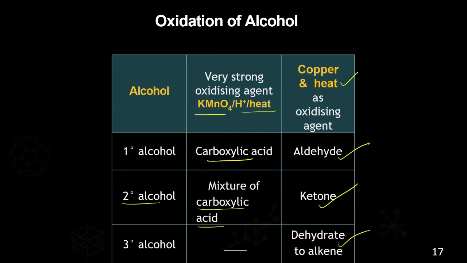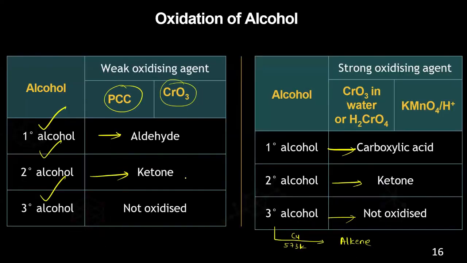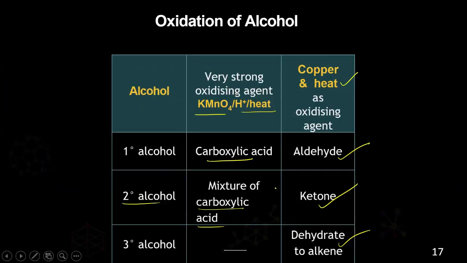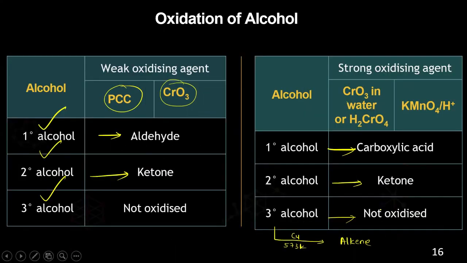Is it clear? See here, if you understand, all this will become very easy. You can easily remember. But if you try to mug up without understanding anything, you need to remember almost a mix of 12 kinds of reactions. That means the primary alcohol with PCC, the primary alcohol with CrO3, secondary alcohol with PCC, secondary alcohol with CrO3, tertiary alcohol with PCC, CrO3. So see, a number of reactions will come this way. But if you understand the concept, this will become very easy.